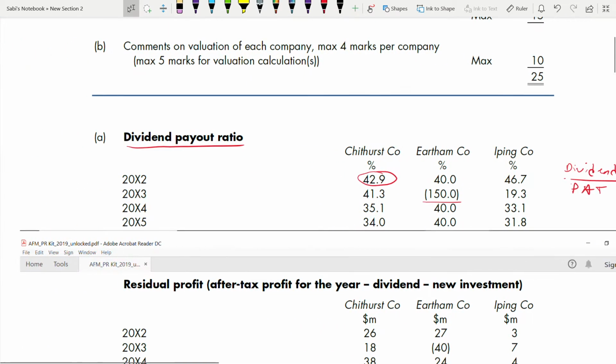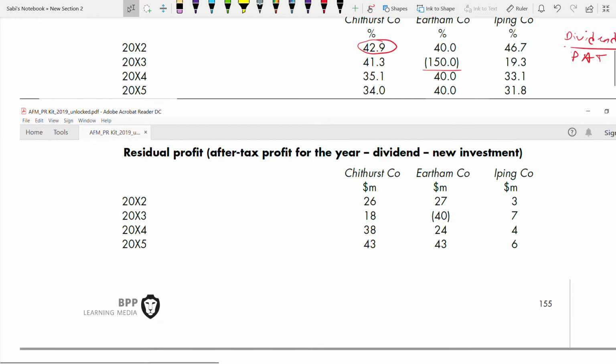Okay, now let's go to the next one, because they told calculations, relevant calculation. They didn't tell you which calculations you have to do. You have to do all the calculations related to dividend. So residual profit is profit after tax for the year minus dividend minus reinvestment. This is the formula they have given you for the residual profit.